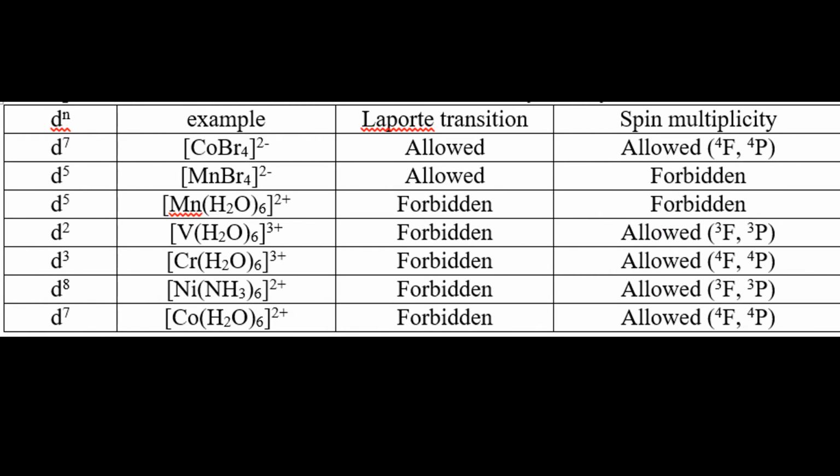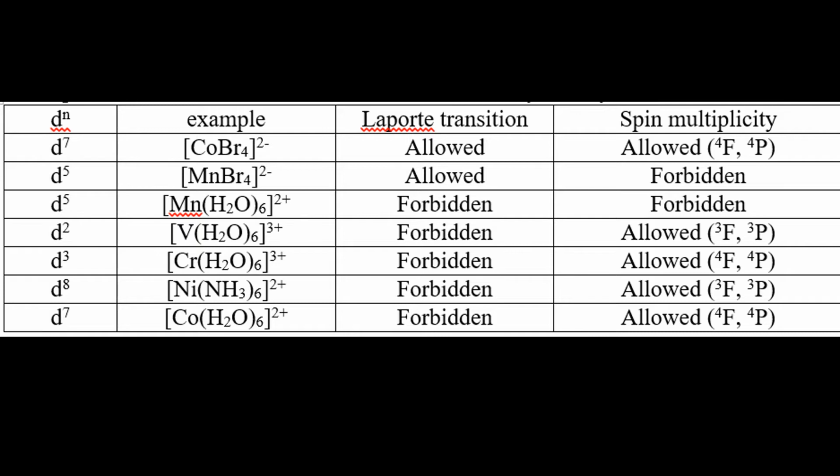Here we draw a table of various transition metal systems and examples showing whether the Laporte transition is allowed or forbidden and whether spin multiplicity is allowed or forbidden. For a d7 system, say the example CoBr4 2 minus, the CFT electronic configuration is t2g5 eg2.